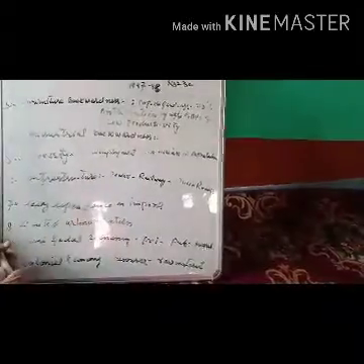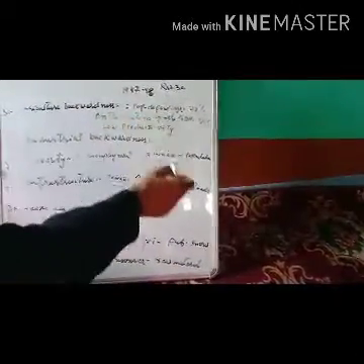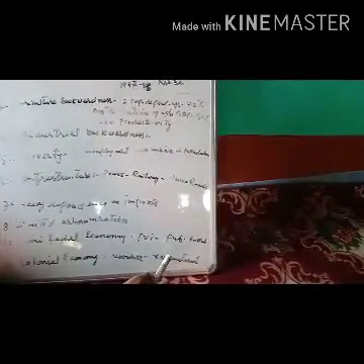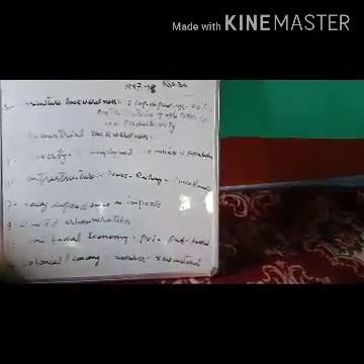Number three, agricultural backwardness. As you know, India stands second in population, after China, and the population increases day by day. The population depending directly on agriculture was 72%, and the contribution of agriculture to GDP, gross domestic product, was 50%.